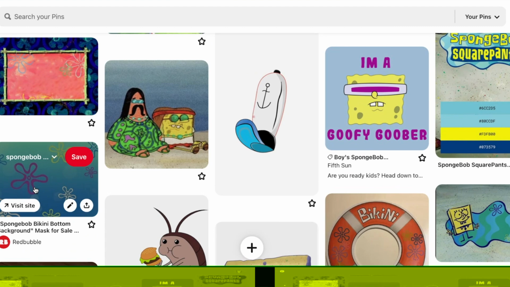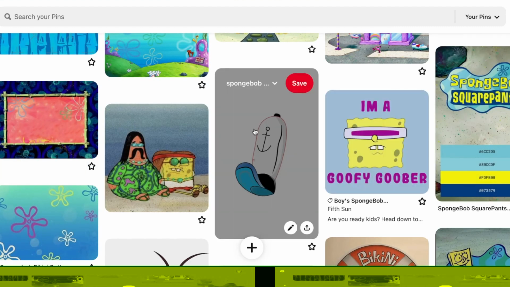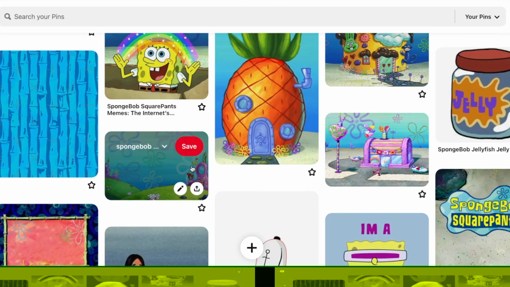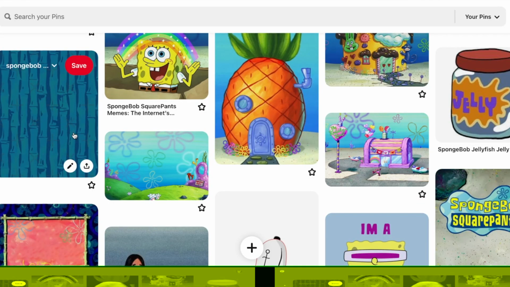This is from the intro. There's the sky with the flower clouds. I'm a Goofy Goober, of course. Here's another logo. This I laughed out loud at when I saw. So funny. Here's another good background. I loved the episode where Pearl turned the Krusty Krab into the Cuddly Crab. Loved that episode. That's when SpongeBob had to make 2 salads, which is a reference from SpongeBob that I say all the time. This is SpongeBob's wallpaper in his house.